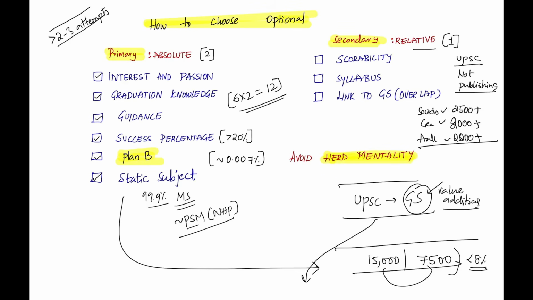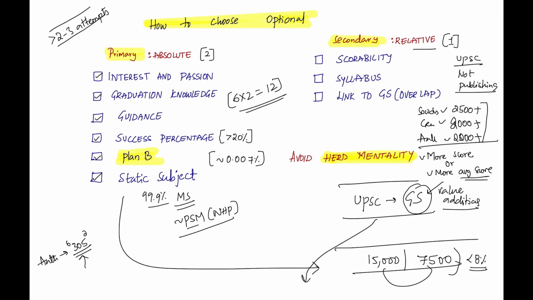If these optionals are the best optionals, their success percentage should be high. Maybe there is sample bias, too many people are writing these optionals, so maybe that could be the reason they are not performing well. So it goes without saying, you have to look at the average number of people who are performing well, that is success percentage, not the top mark. Let's say an optional X, let's say anthropology, one of the aspirants scored 305. Because one of the optional rankers scored 305 in the top 10,